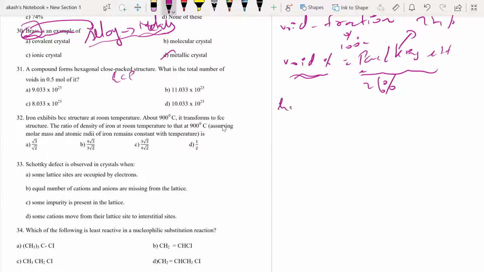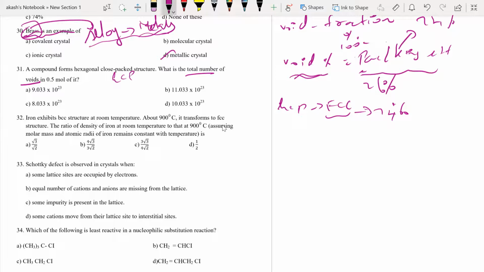I know HCP is nothing but FCC. I know the packing efficiency is 74%. But again, you see they're talking about the total number of voids.